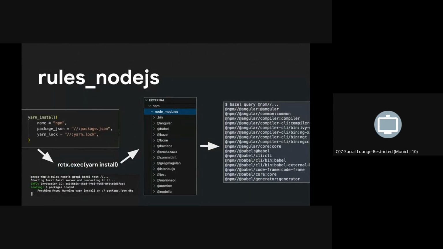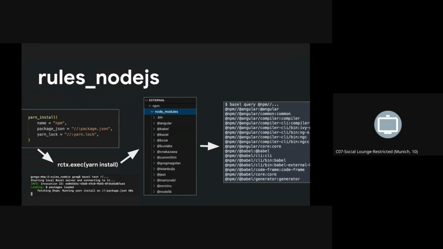The way this worked in rules_nodejs was there was a yarn_install and npm_install repository rule that would depend on the package.json and the yarn.lock. When those rules ran, they ran the package manager. So they would run yarn install or pnpm install. The package manager would first fetch the deps from the internet. It would then lay out the node_modules trees in the external repository, at which point the repository would just scan the disk, see what's there, and create the fine-grained targets that users could depend on.